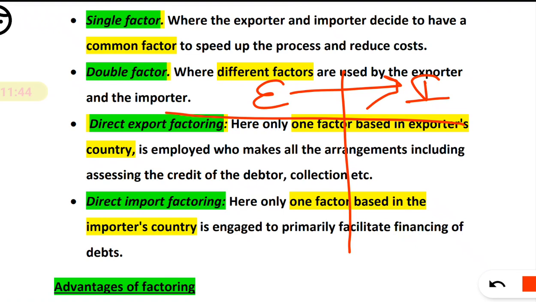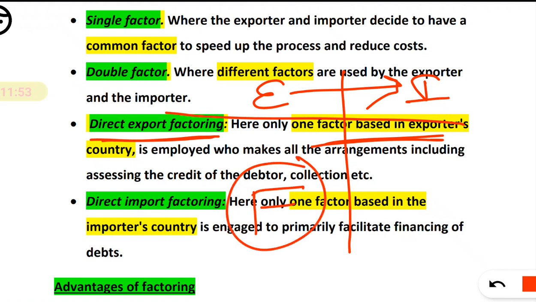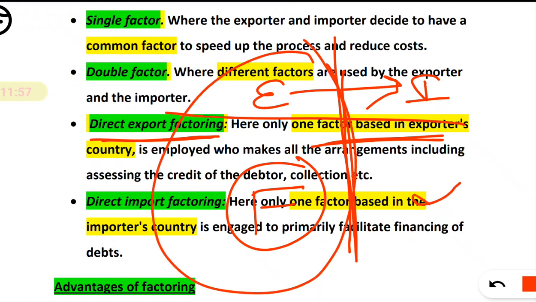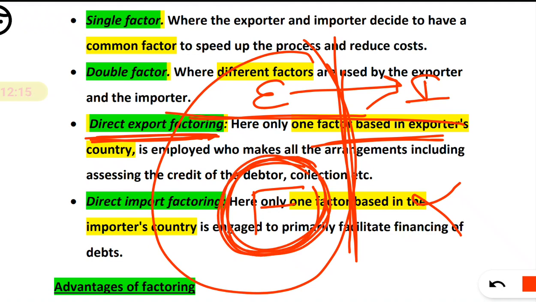In the direct factoring method, there is only one factor, in the exporter's country, not in the importer's. That's why it is called direct export factoring, because the factor is only in the exporter's country, and that factor will do all the work of the factoring, even collection of the debts or receivables.